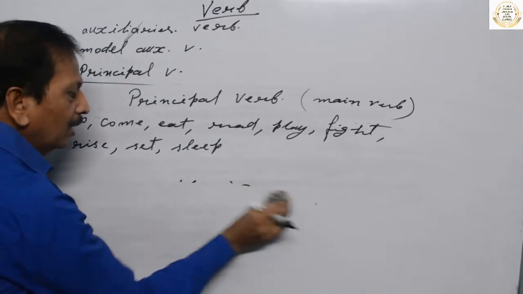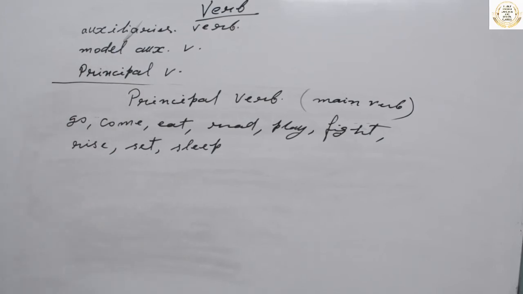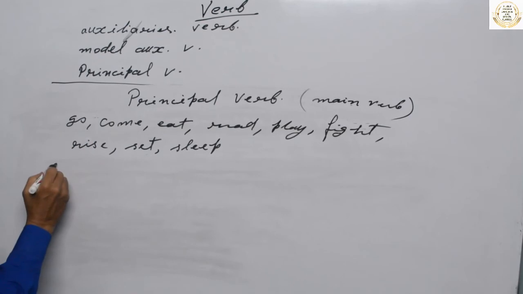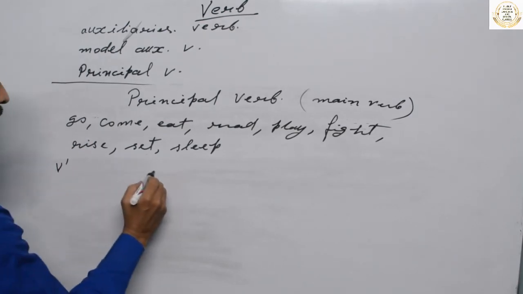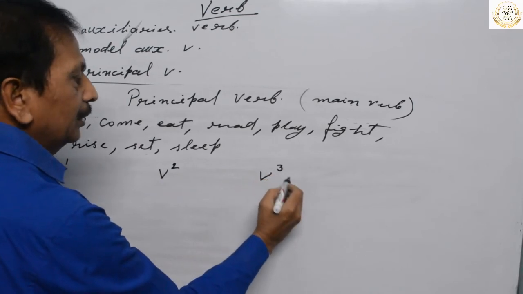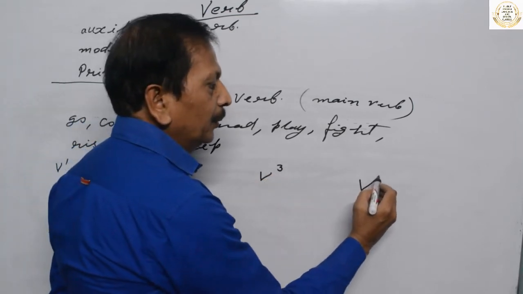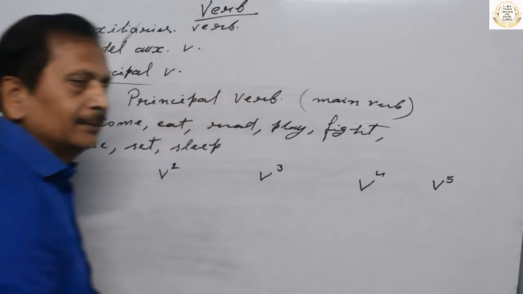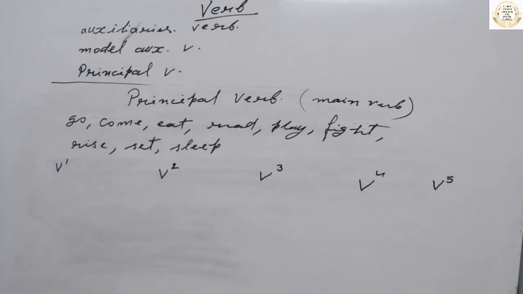Principal verb has 5 forms. Okay, it is V1, V2, V3, V4 and V5, in 5 forms.